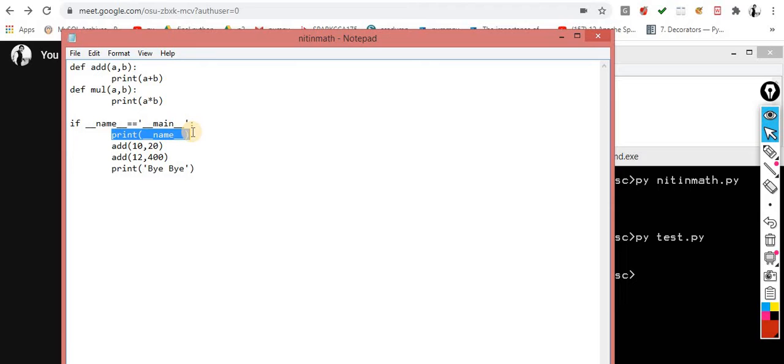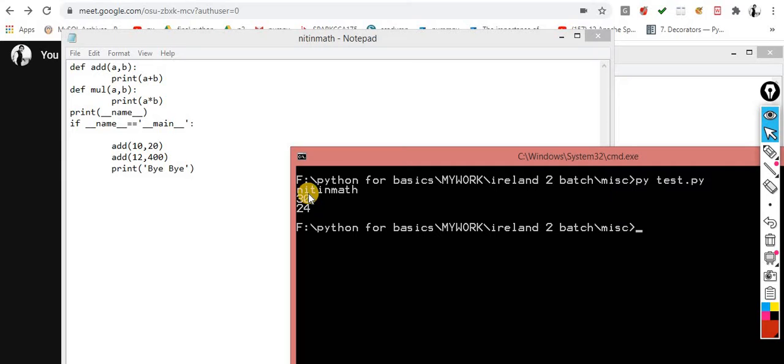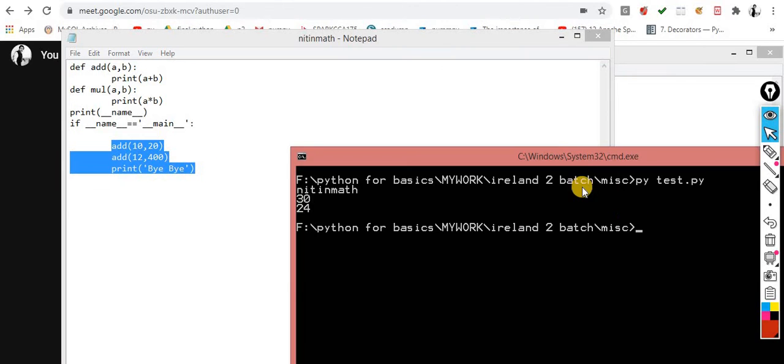So I want to check it out. Let me put this condition over here. So now you will get the value when I am calling indirectly. Indirectly means this variable contains nitin math, and here it is nitin math, and this is not equal, so it is not implementing. Now I think you get the clarity for this one.